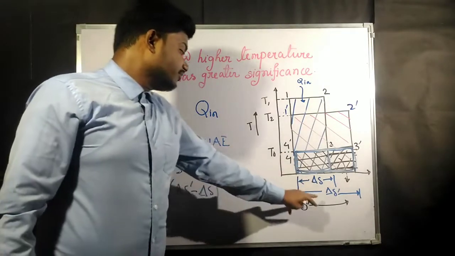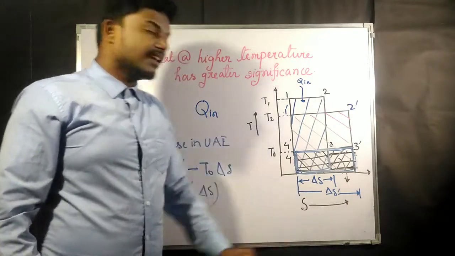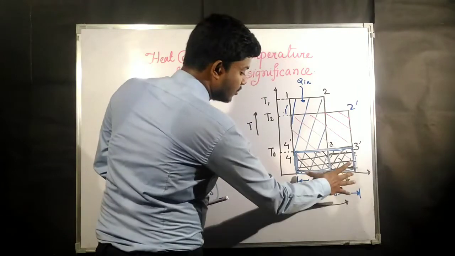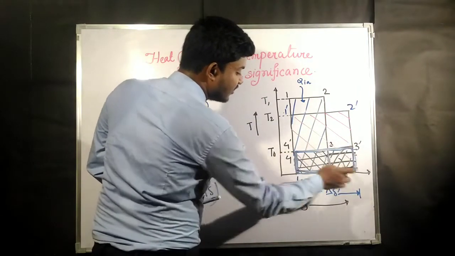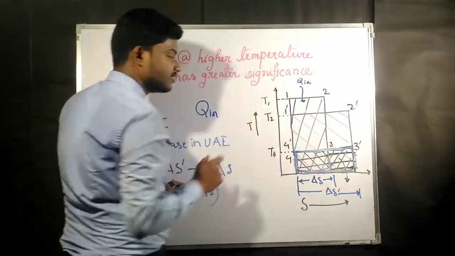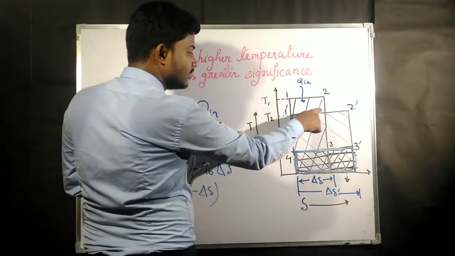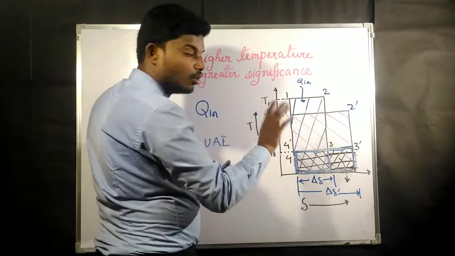Now if you want to find out del S dash, whether you can consider this difference or this difference or this difference. I am considering this difference because temperature is given here and Q in is known to us.